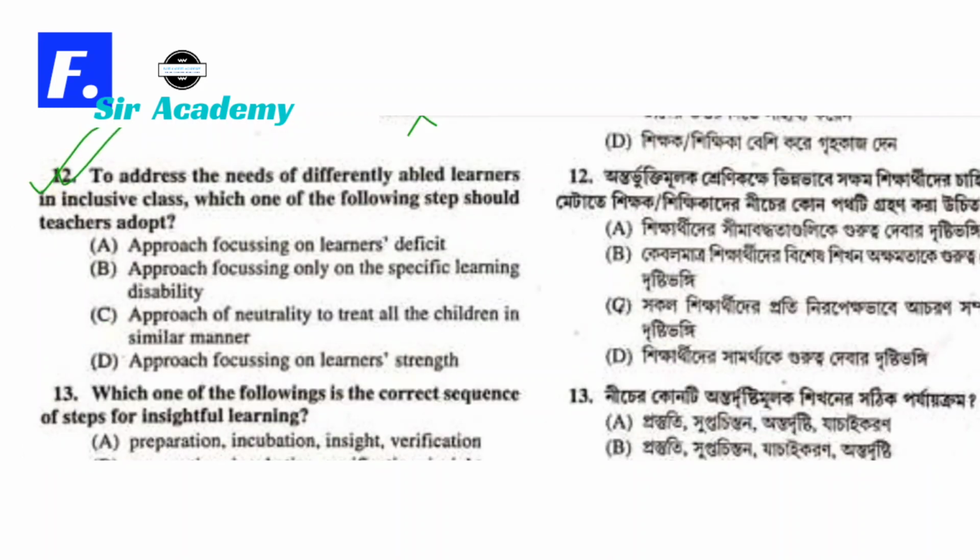Next question is question number 12. To address the needs of differently able learners in inclusive class, which of the following steps should teachers adopt? A, approach focusing on learner's deficit. B, approach focusing only on the specific learning disability. C, approach on utility to treat all the children in similar manner. And D, approach focusing on learner's strength. So we all know that in inclusive class